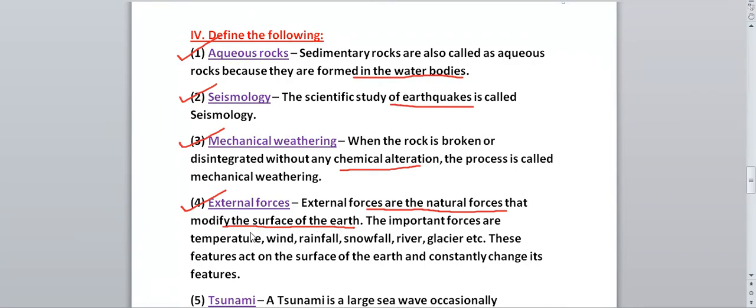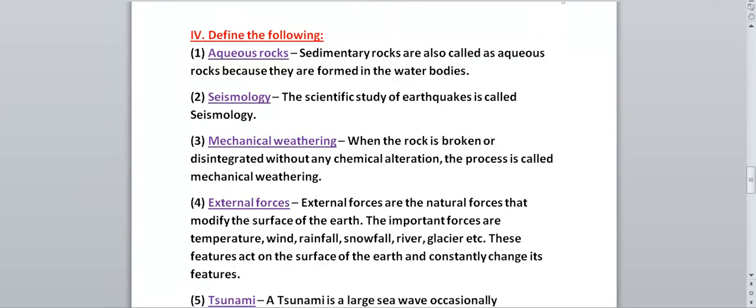What are the examples of external forces? Temperature, wind, rainfall, snowfall, river, glacier. These are the examples of external forces. These forces act on the surface of the earth and constantly change its features. Whenever temperature, wind, rainfall, and snowfall act on the surface of the earth, they will definitely change its features. So what are external forces? These are the natural forces which modify the surface of the earth. Important external forces are temperature, wind, rainfall, snowfall, and glacier. Whenever they act on the surface of the earth, they will change its features.